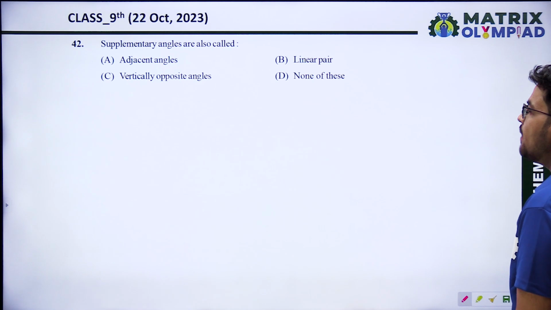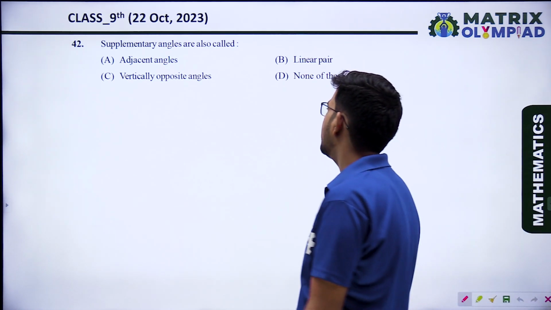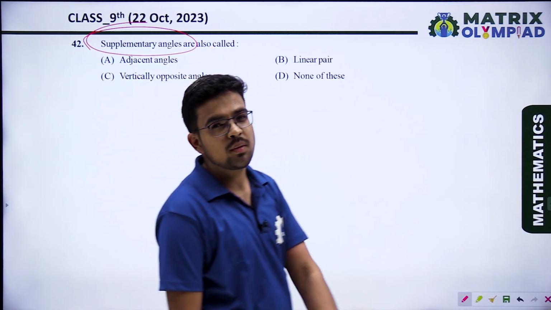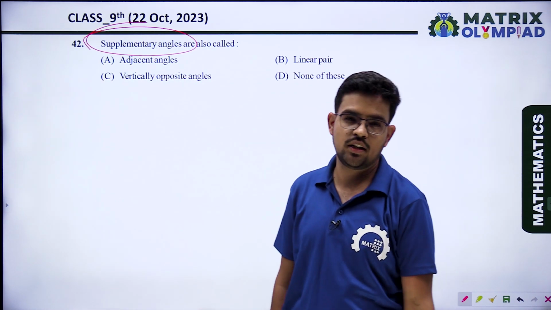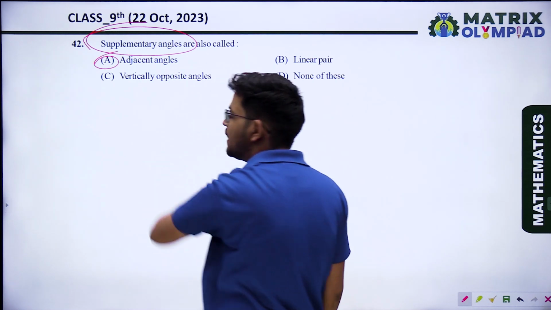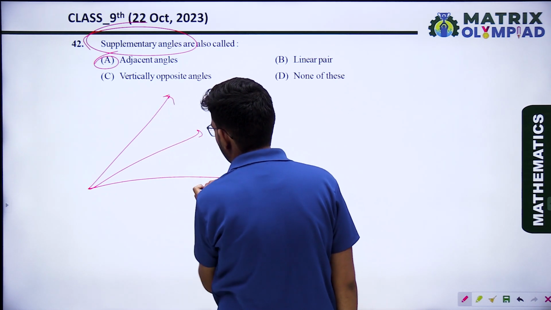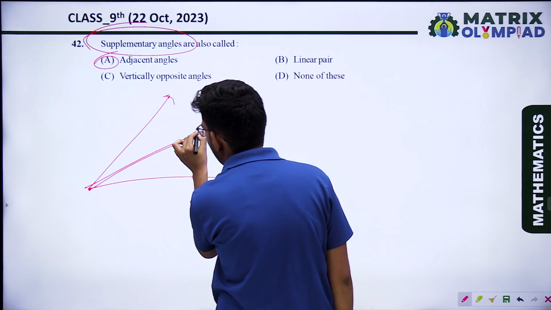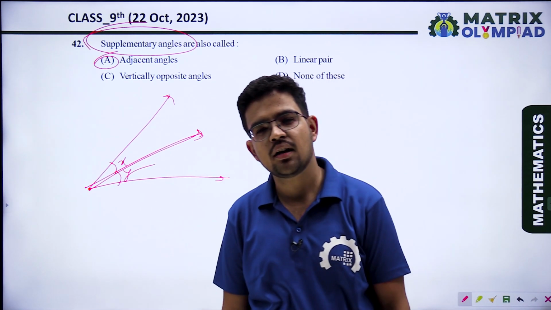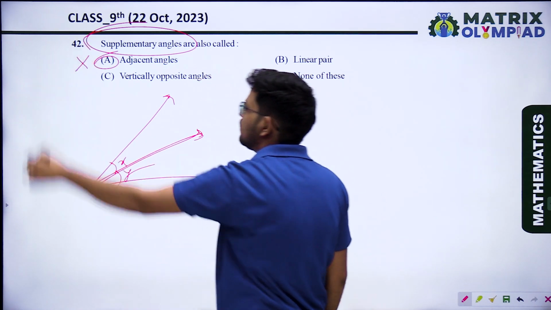Next question. Supplementary angles are also called: A, adjacent angle; B, linear pair; C, vertically opposite angle; D, none of these. What are supplementary angles? Supplementary angles are a pair of angles whose sum is 180 degrees. But what are adjacent angles? Angles having one common vertex and one common ray are called adjacent angles. There is no need for the sum of these two angles to be 180 degrees. So option A is not the answer.